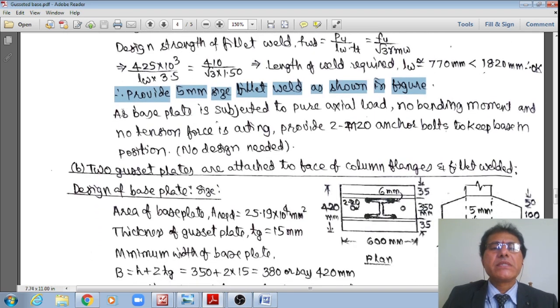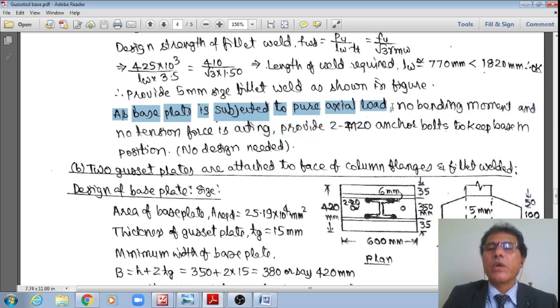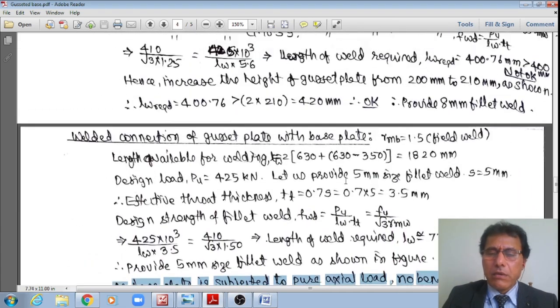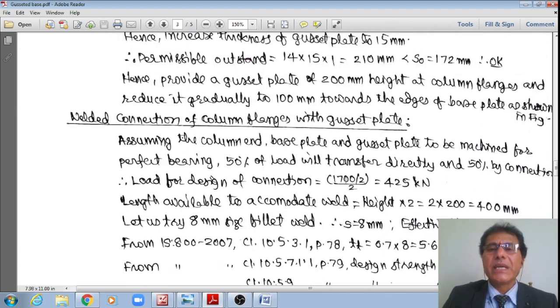And also, as the base plate is not subjected to any bending moment, only pure axial load is there, hence no tension is happening at the intersection of the base plate with the pedestal. Hence just provide 220 mm anchor bolts to keep the base plate in position only, like this, right? To just keep the base plate in position, no design is required, right?